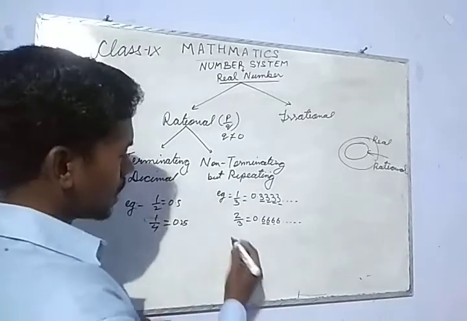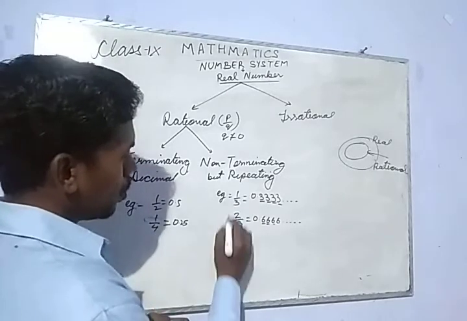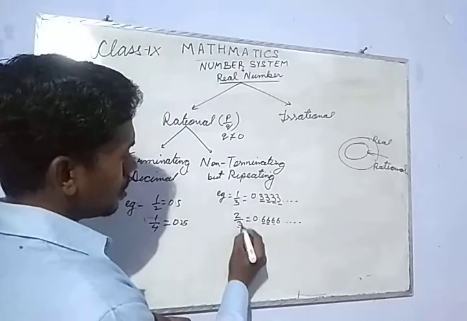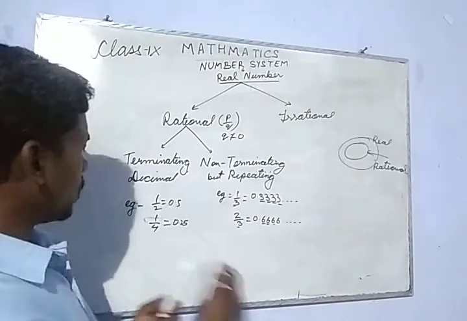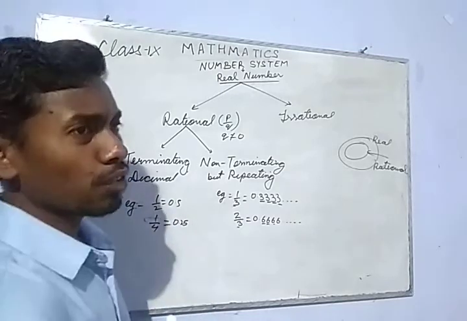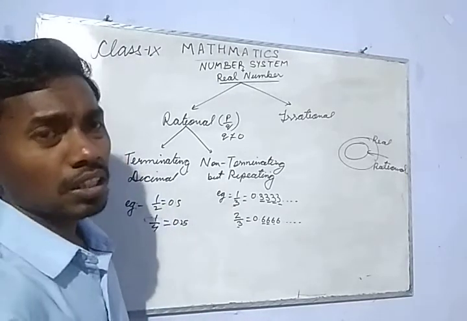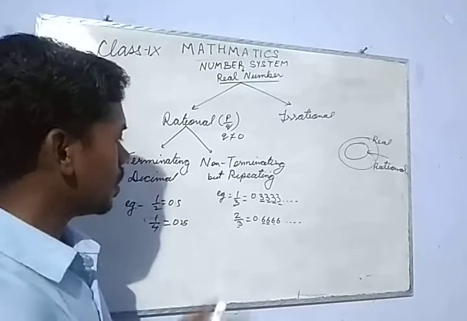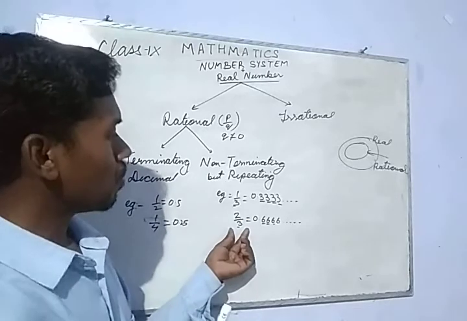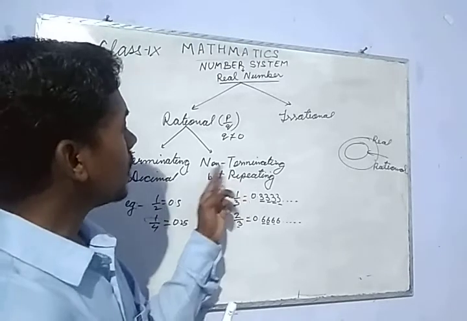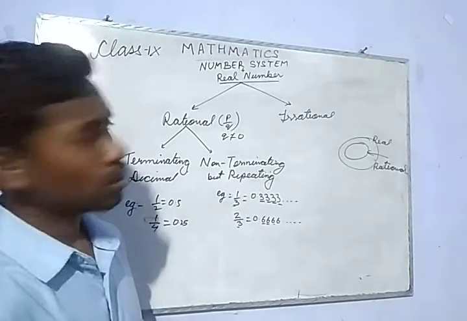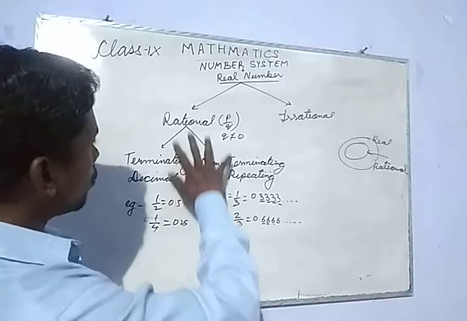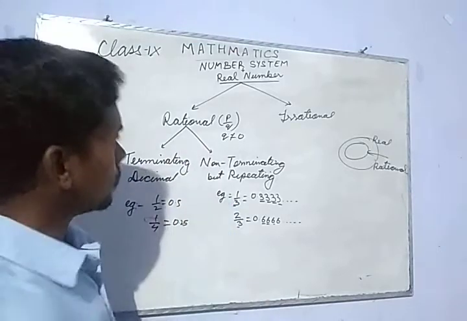Similarly, we have various types. Whenever we have a prime number in the division, other than a multiple of 2, if we have any prime number other than 2 in the division, then we get a non-terminating but repeating decimal. So this is about rational.